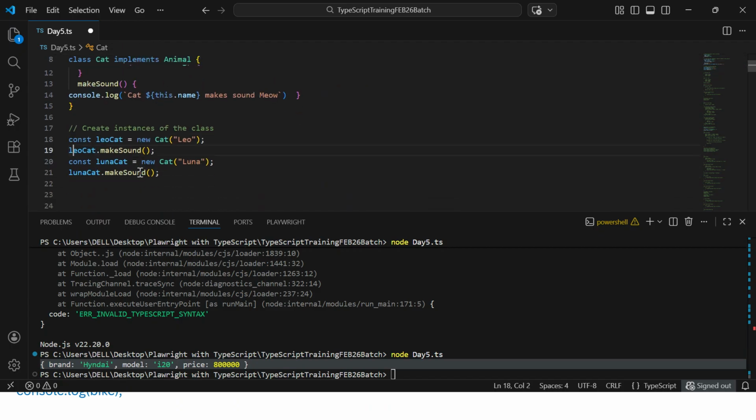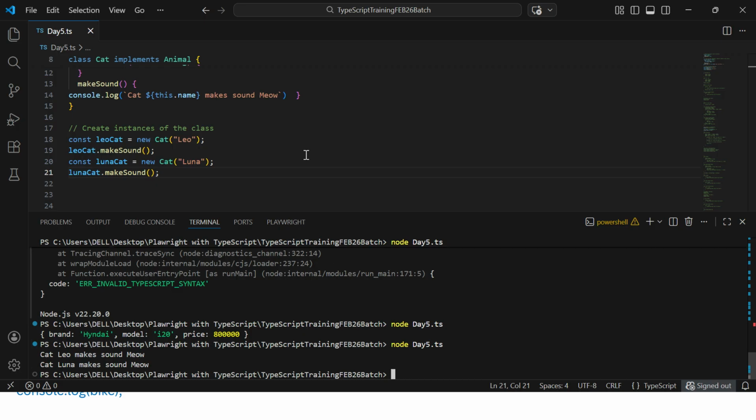Now what we are doing, we are trying to create an object for the cat class. We are creating another object, passing the variable, and we are calling it. That's all. So this is the way you can have the interface and the class relationship.